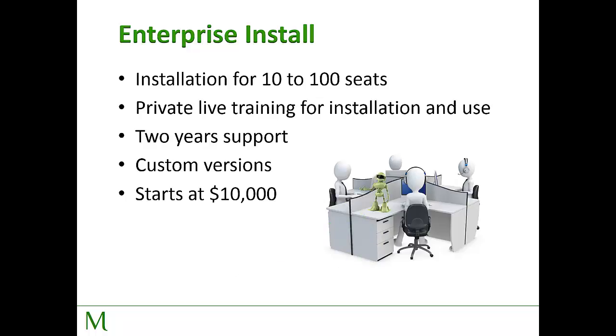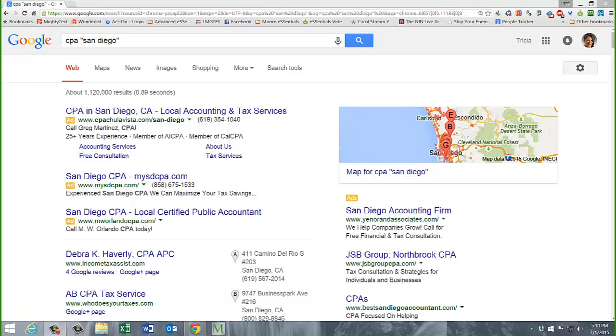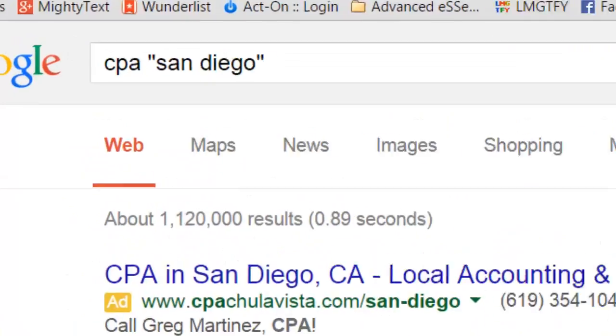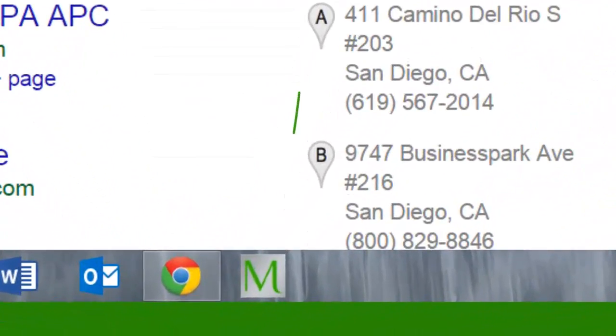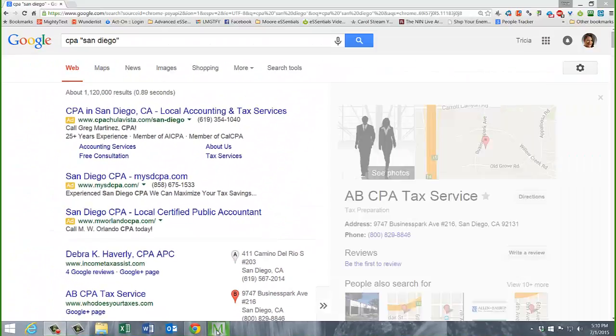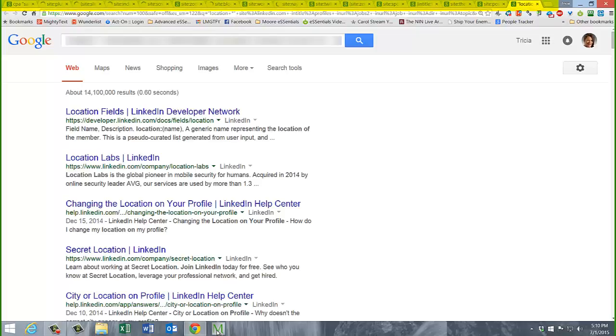Why don't we jump out and show them how it works live? In our example, what we're looking for is a CPA in San Diego. You can see we've already put that into our search box. Now we're going to come down to the tray and we're going to launch the eSSistant. You'll see it with this M icon, and I click here and you see that temporary little black screen pop up while the program loads, and now along the top you will see 15 new strings have now popped up. We're going to go through and we're going to start modifying these strings.